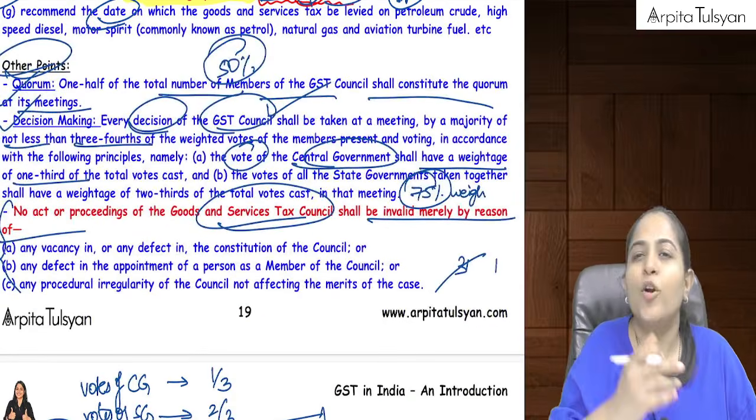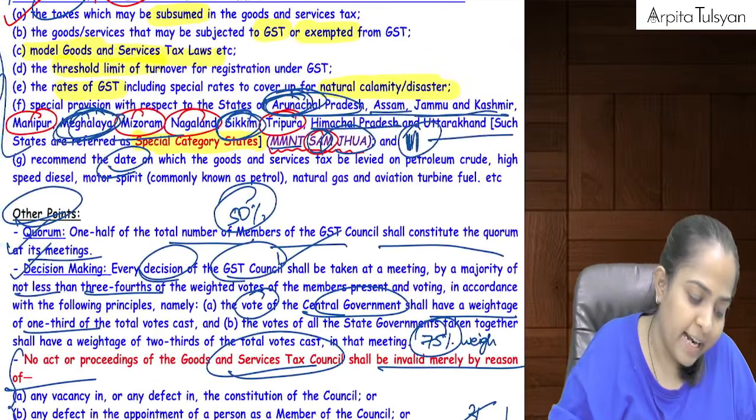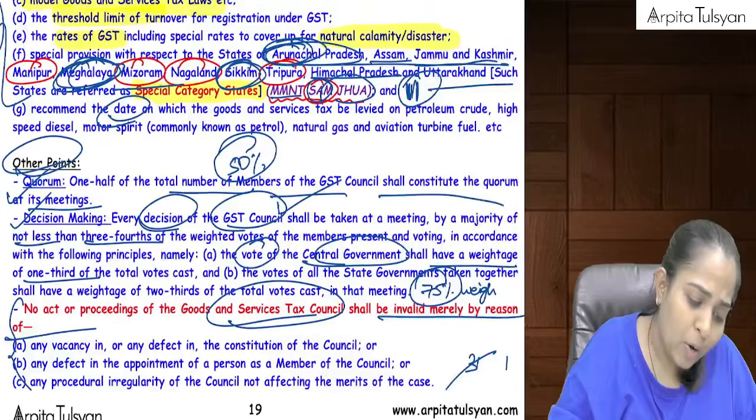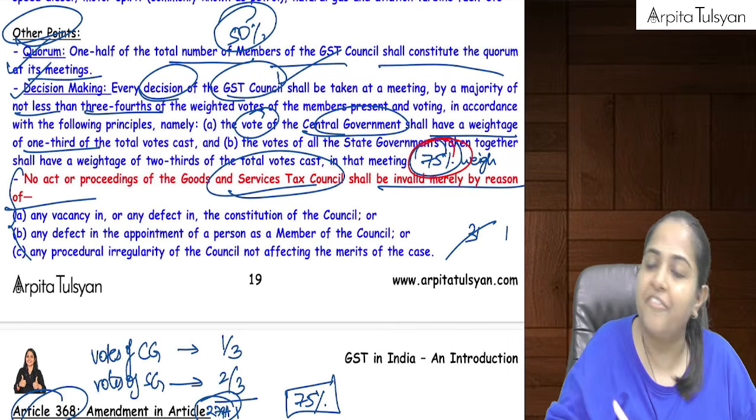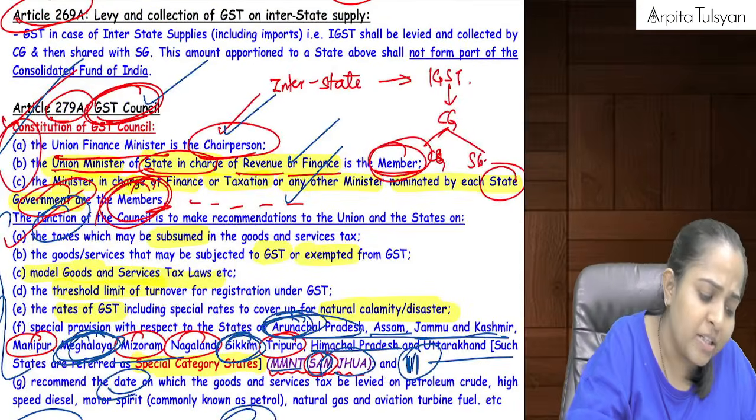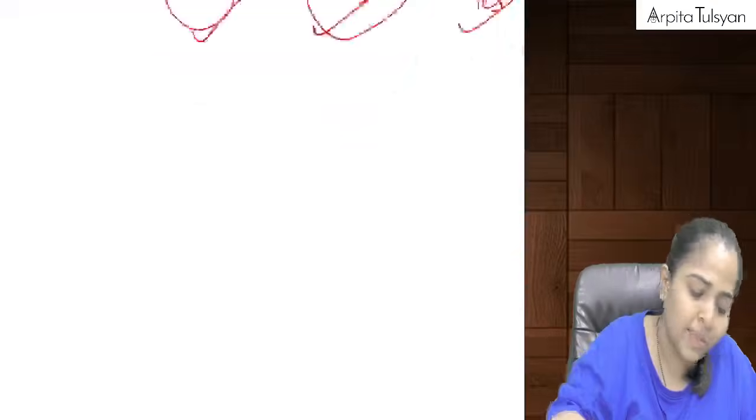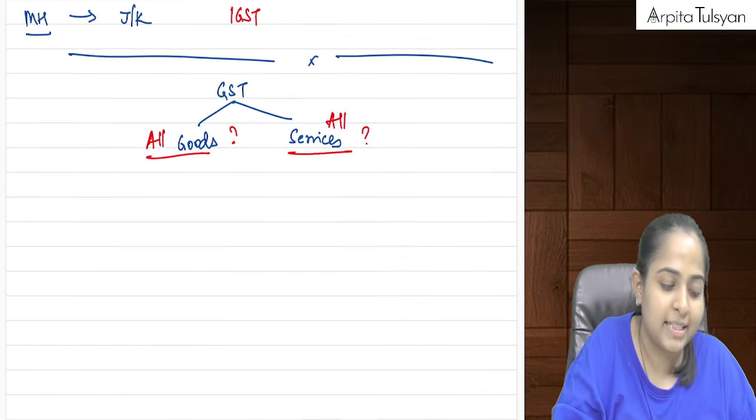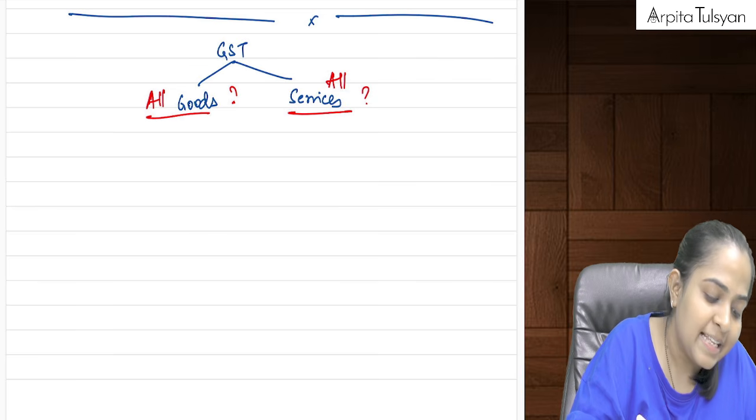Just for your curiosity and understanding, I'll explain how this 75% weighted average works, so that it will be very simple for you. And also I'll tell you about the GST Council constitution. I'm writing it in our class notes itself so that you will also have the summary of that.